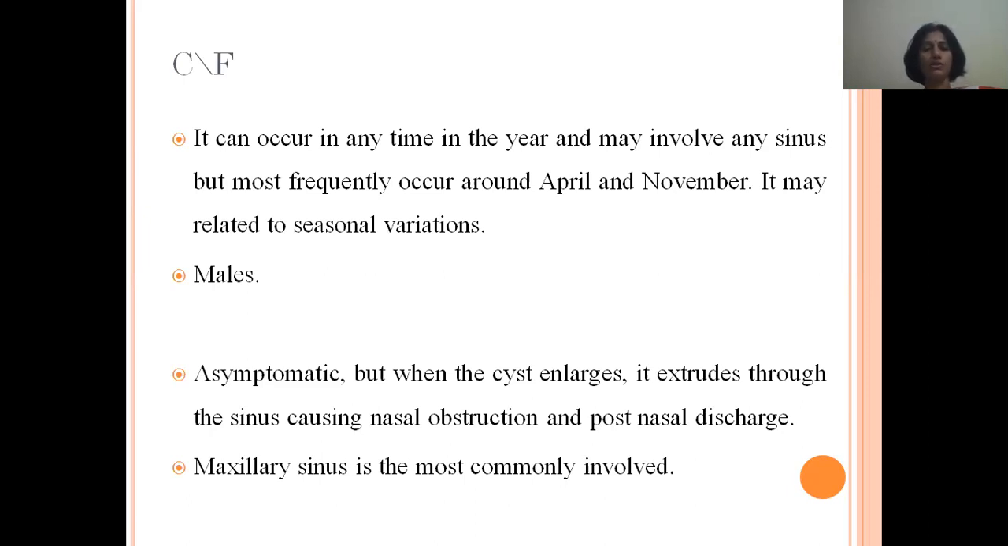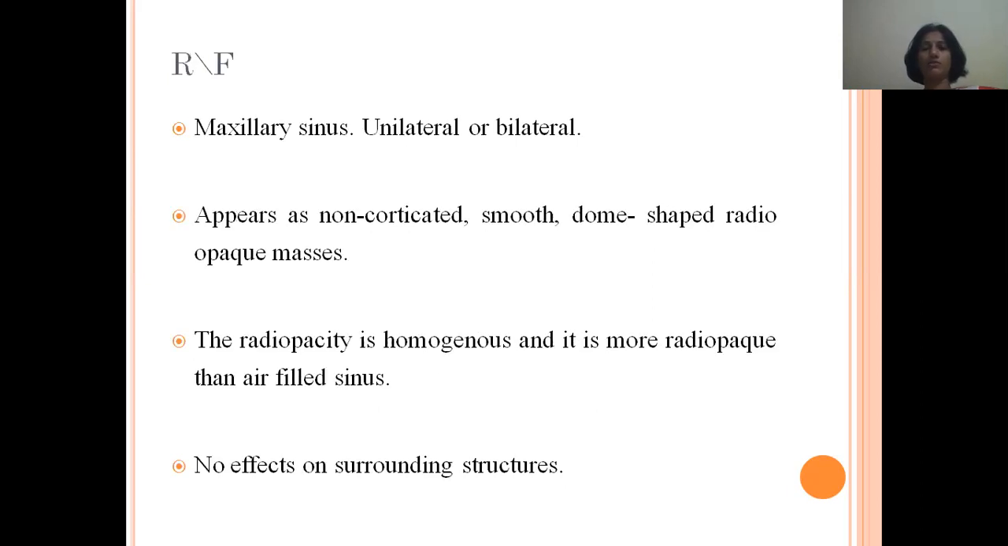It may show seasonal variations. Males have predilection. It is asymptomatic, but when the cyst enlarges, it extrudes through the sinus, causing nasal obstruction and foul nasal discharge. Maxillary sinus is the most commonly involved structure. The radiographic features include